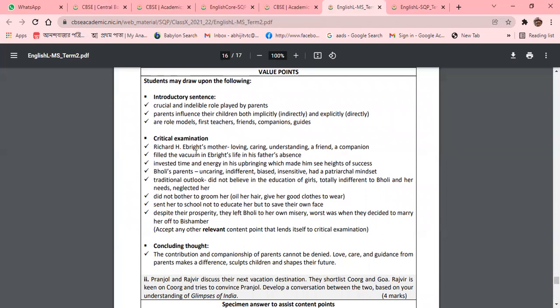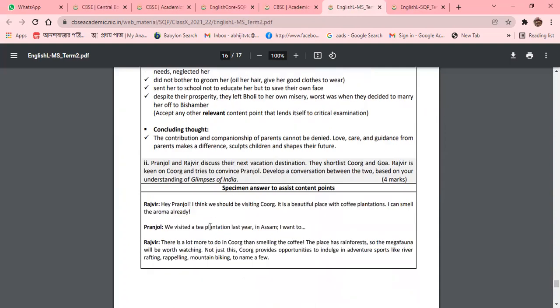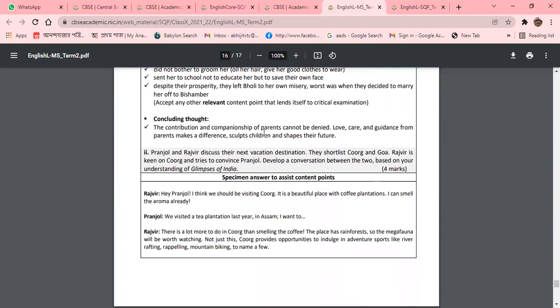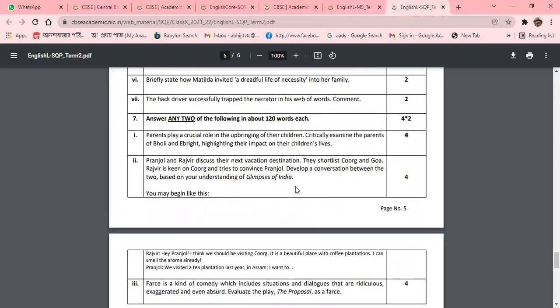And what would be the concluding part? You can say the contribution and companionship of the parents cannot be denied. Love, care and guidance from the parents make a difference. So you need to conclude with what the character and the projected character of a parent should be, and how a parent can promote his or her ward. That is the idea that you are going to point out.